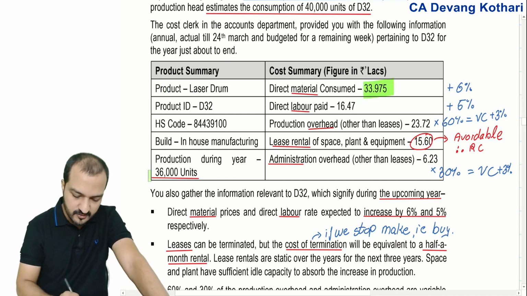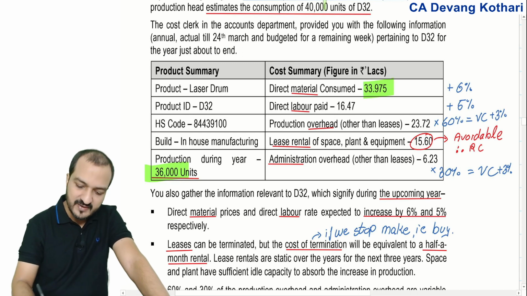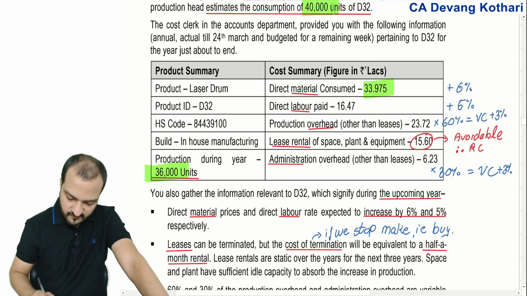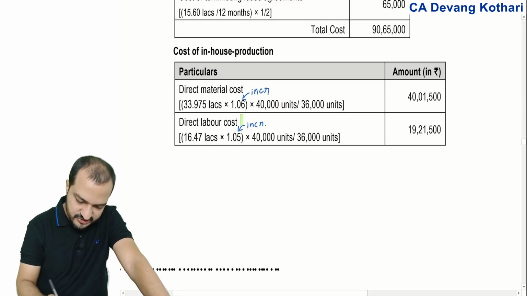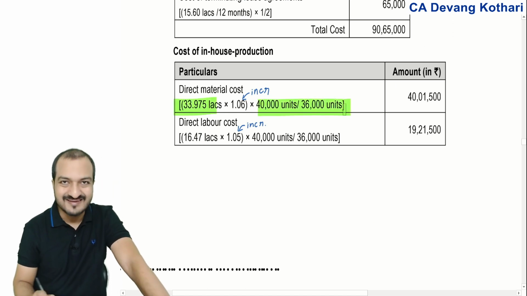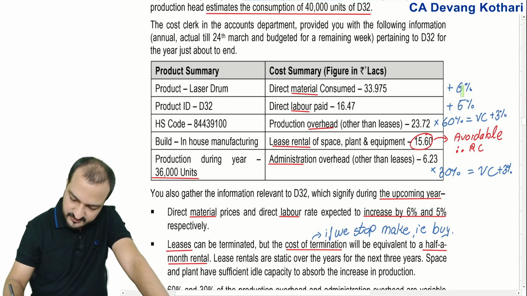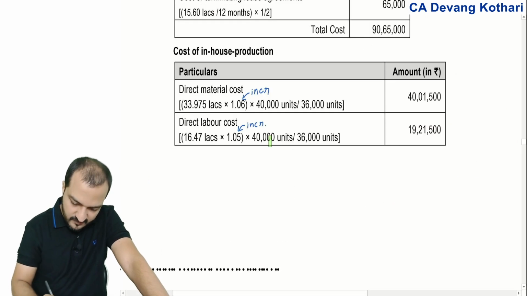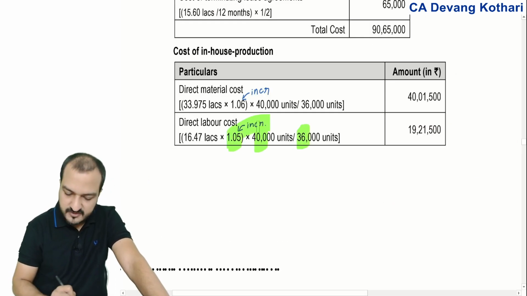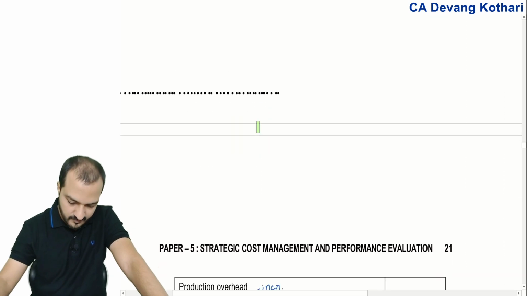33.975, but this was for 36,000 units. You will have to spend this for 40,000 units. So first of all, you increase that cost proportionately for 40,000 units into 40 divided by 36, and then 6% increase for the inflation. Same goes for labor. Labor, this is for 36, so for 40 it will be 40 by 36, and increase 5% for inflation.